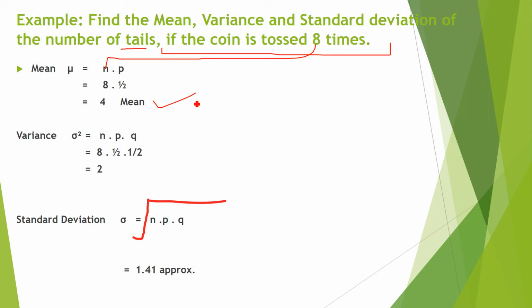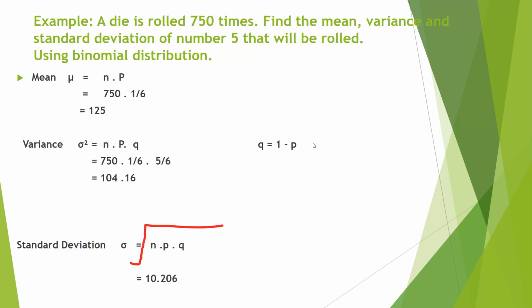4 is the mean. So in variance sigma square, same thing, we will put this value, n is equal to 8. Probability is half for p, that the tail will come, and the remaining is half for q, which is the head will come. Simplify it, we will get 2. When we take the square root of this 2, we will get 1.41 approximately. This is called the standard deviation. These are the formulas to find the mean, variance and standard deviation of the binomial distribution.